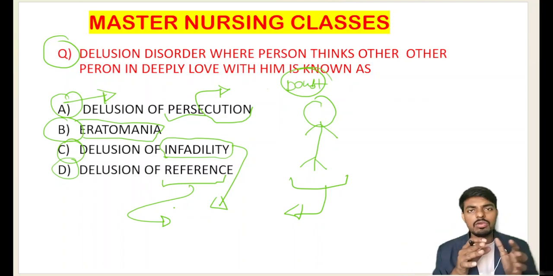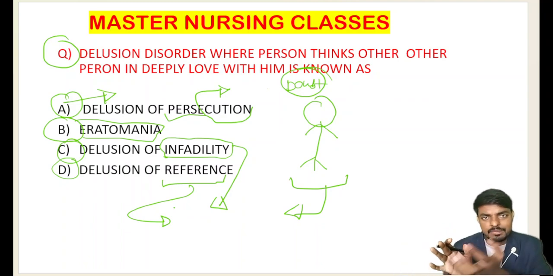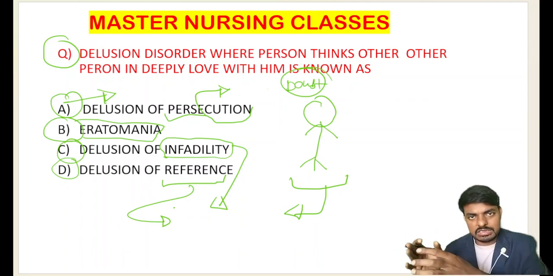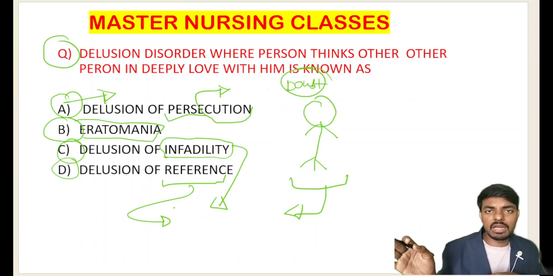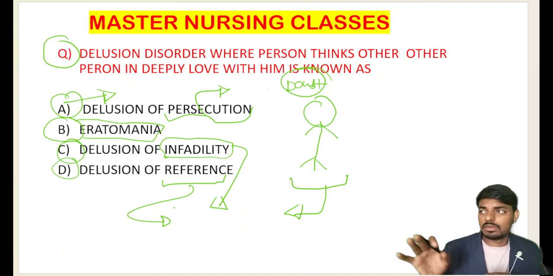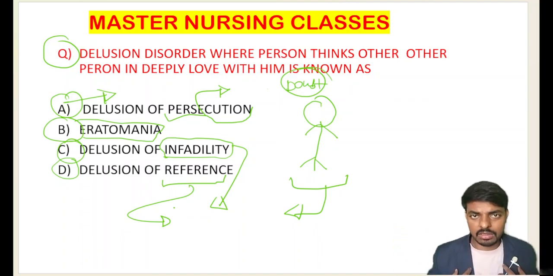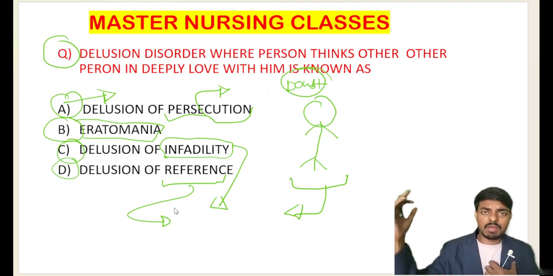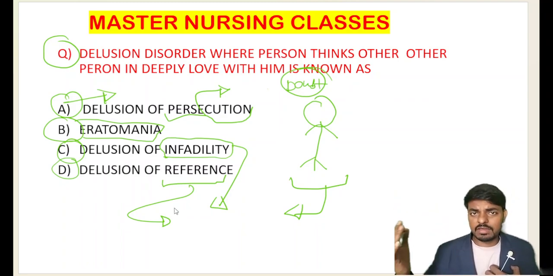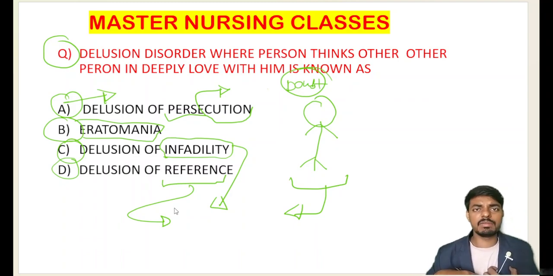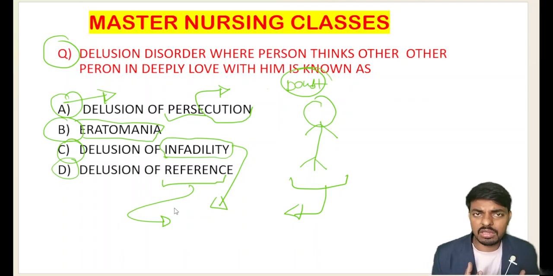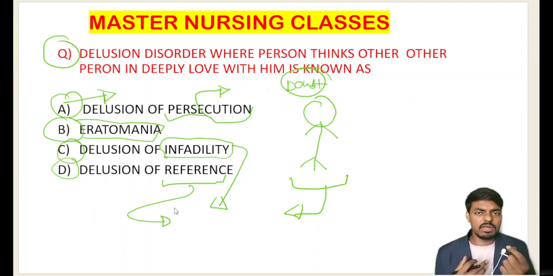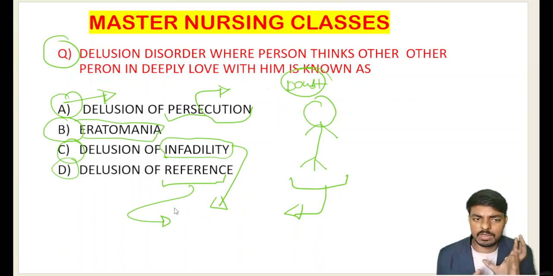If two persons far away are talking about their own things, the person will see them and think those two persons are talking about me only. Like this, whatever is happening around the patient, if he is referring everything to himself, that is what we call the false fixed belief of reference. That is the delusion of reference. Very important, students, you have to know the difference between all these.